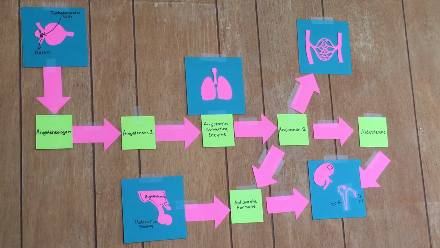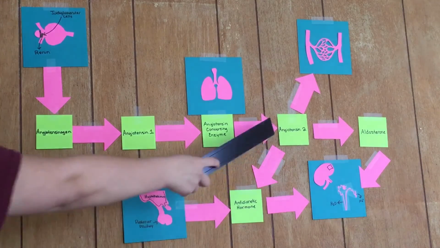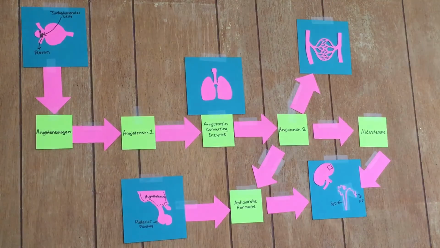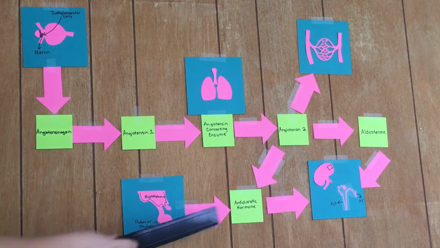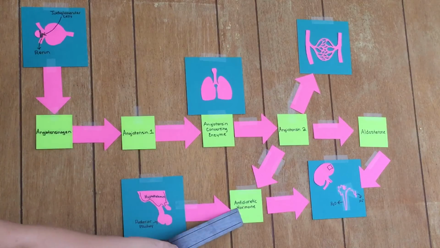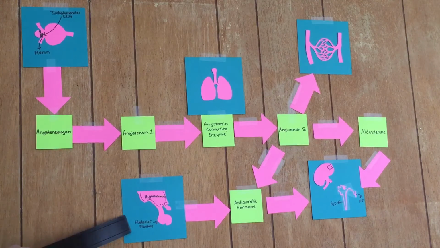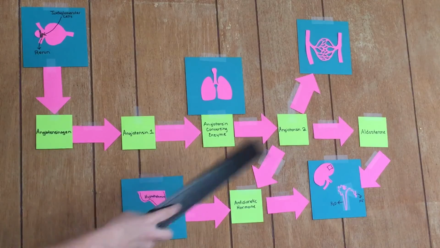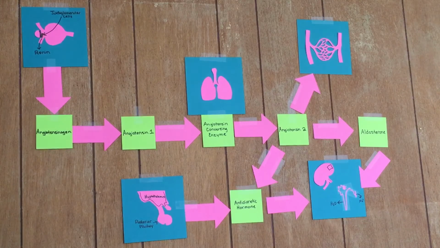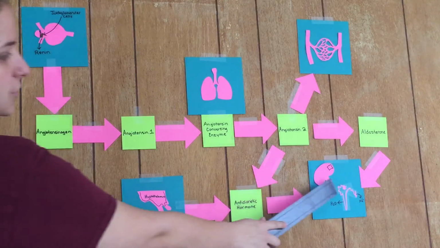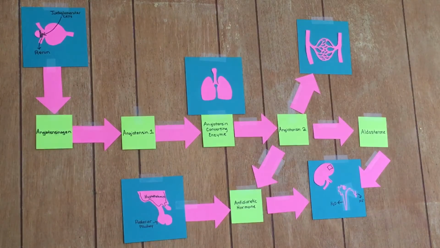So an increase in osmotic pressure, also along with angiotensin-2, would cause the secretion of ADH, which is antidiuretic hormone. It's made in the hypothalamus, but then stored in the posterior pituitary. So that causes aquaporins in the membrane of the collecting ducts, which is over here. Therefore, it increases water reabsorption into the blood from the collecting ducts.